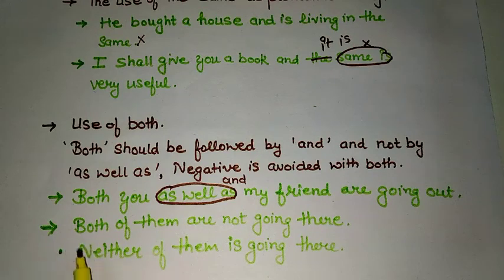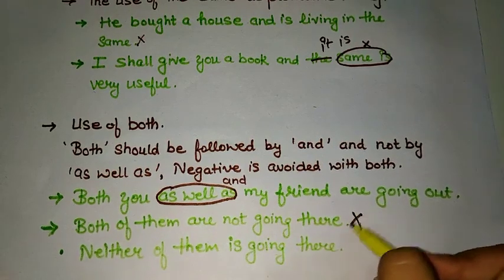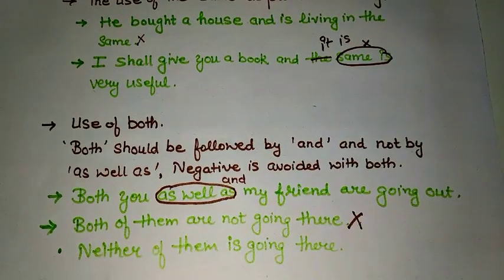Like, both of them are not going there. If both of them are not going, we should use neither. Means there are two persons and no one is going out. So in that case, we should use neither. Neither is the right word for that. Neither of them is going there. So negative is always avoided with both.